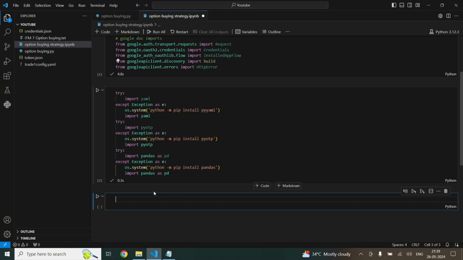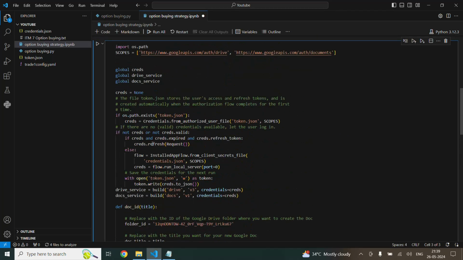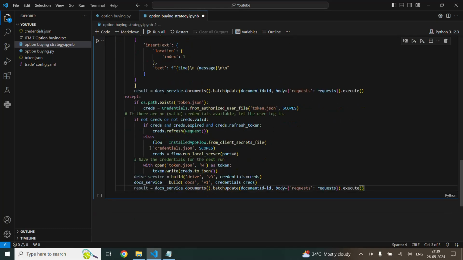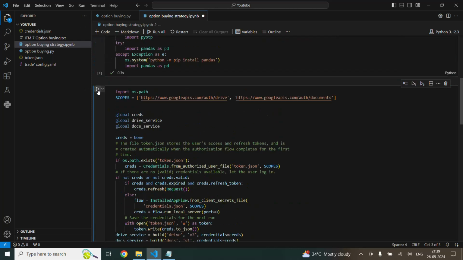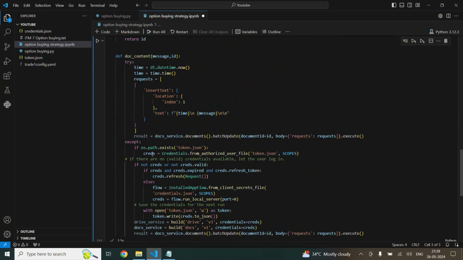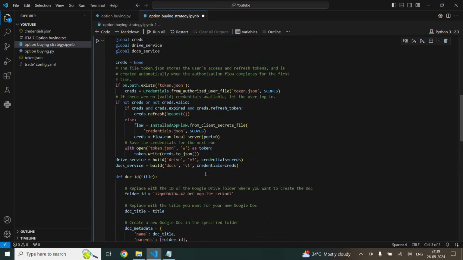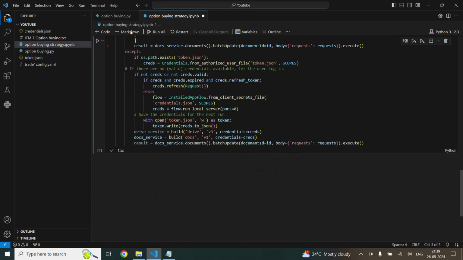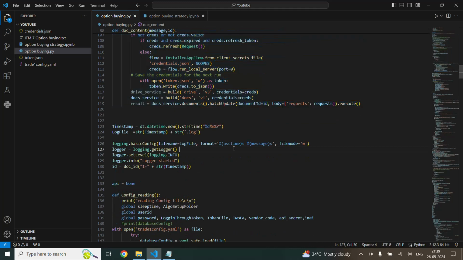I'm gonna paste this. If I run this file, it's gonna ask me for some authentication from the Google Docs side. So I'm gonna run this file. It will take me to the Google authentication web page. When I run this, this comes right now. So again, I'm gonna copy and paste the next part of the code.